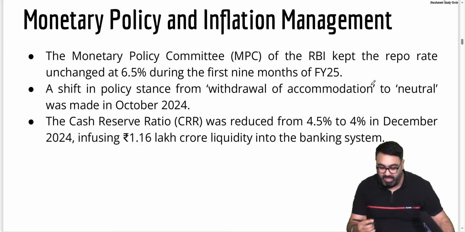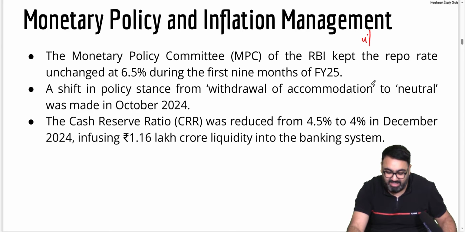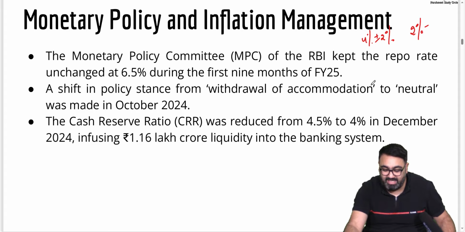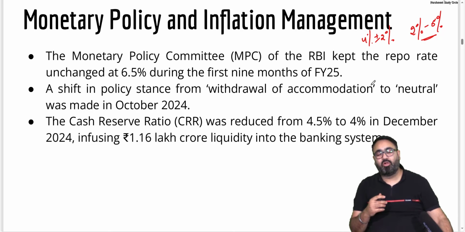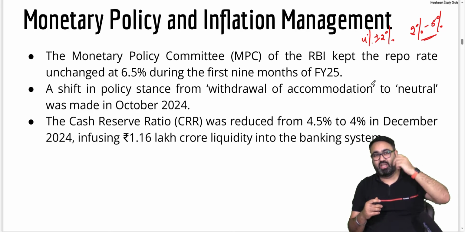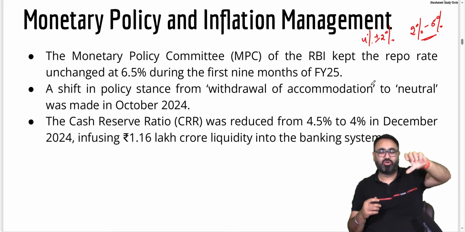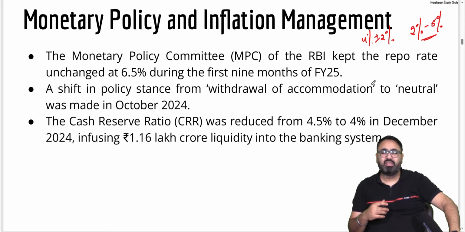Now, the inflation targeting is 4% plus minus 2%, means 2 to 6% is the range that we hope inflation would be in. The RBI's Monetary Policy Committee makes sure that the inflation does not go above 6%, does not go below 2%, because zero inflation also is bad for the economy.